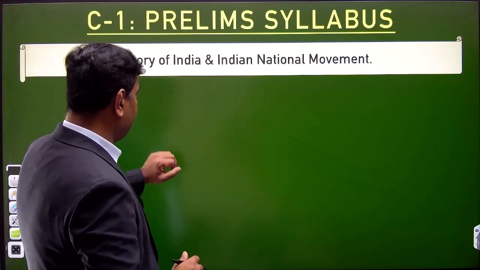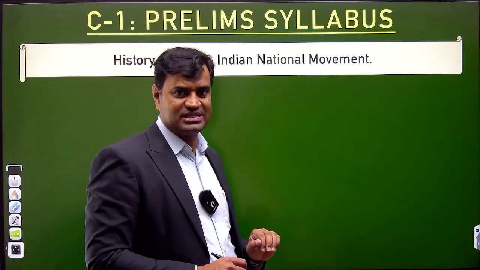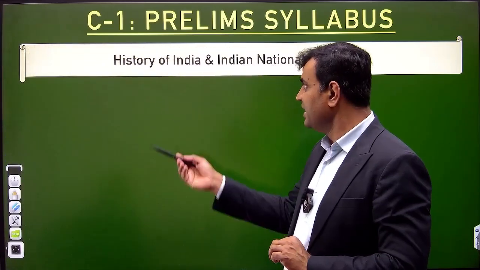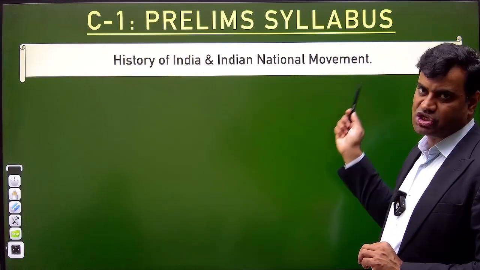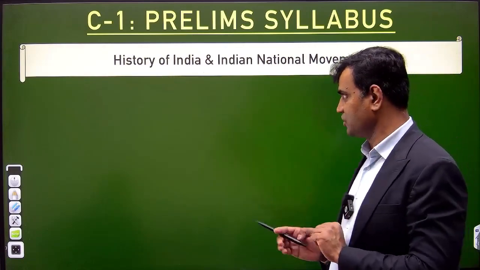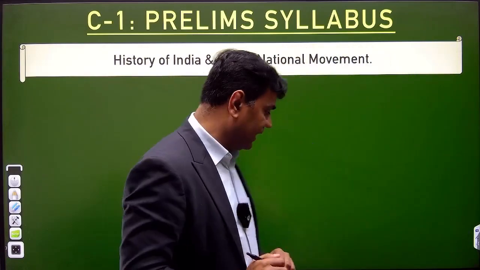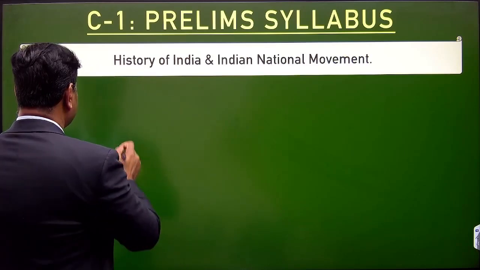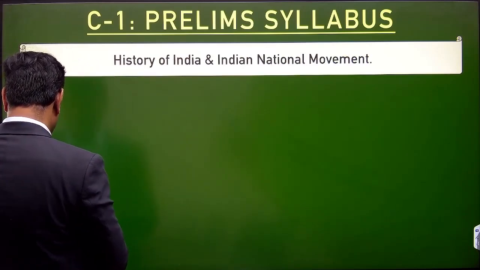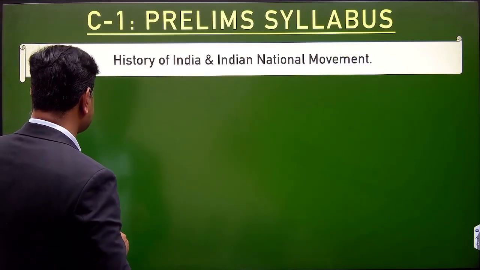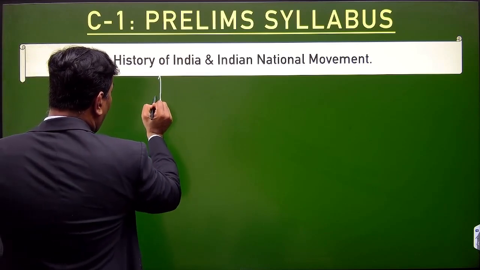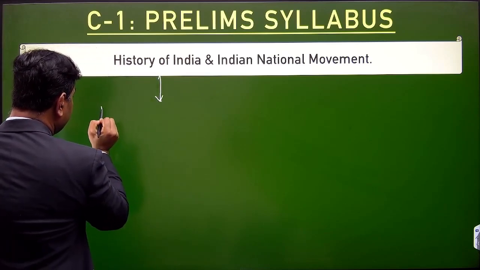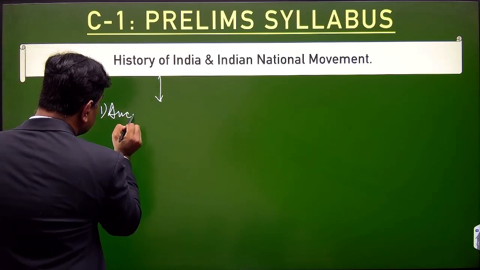For instance, the syllabus given for the UPSC examination in GS paper 1 is History of India and Indian National Movement. That is for the prelims examination. How to decode this, I'll let you know. If we look into this topic, we'll understand this. History of India would mean basically number 1, ancient India.